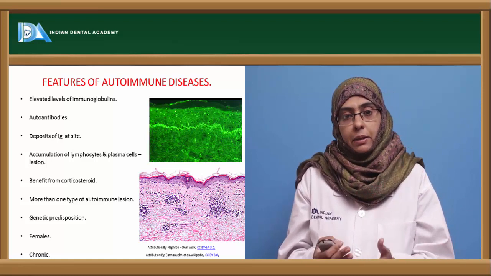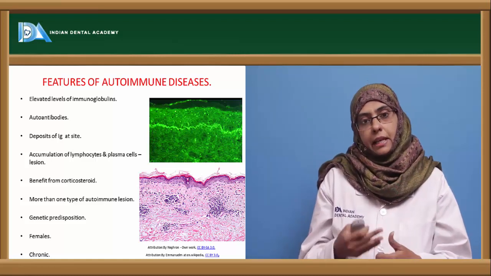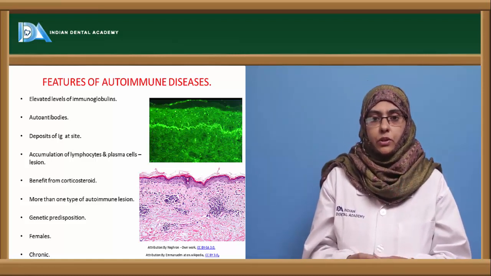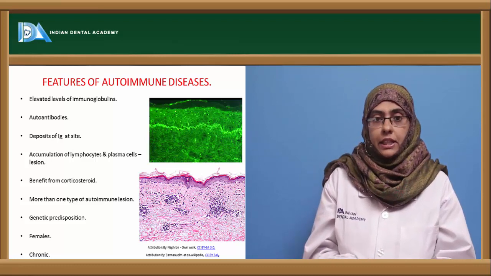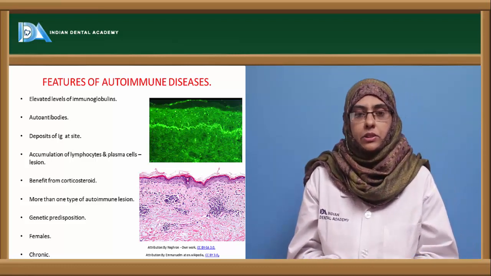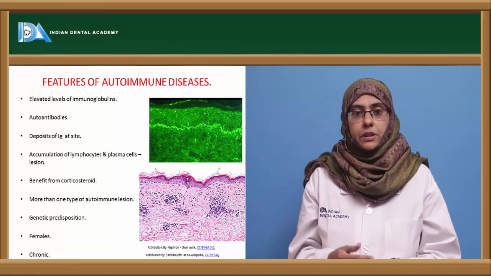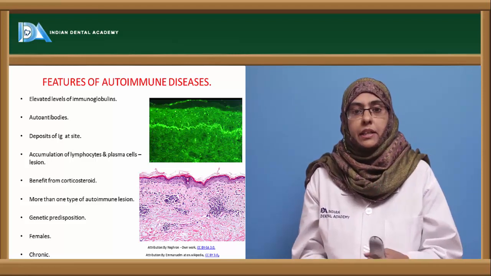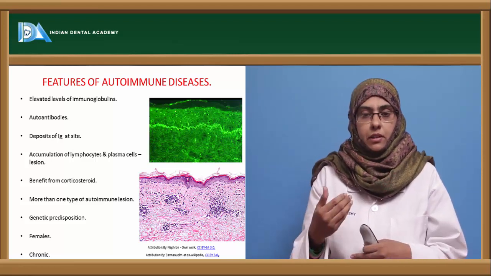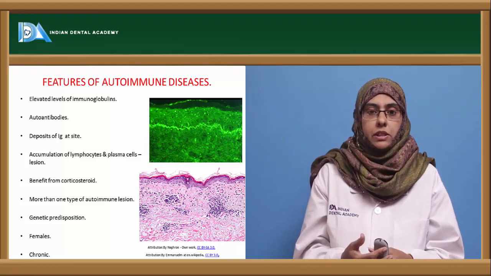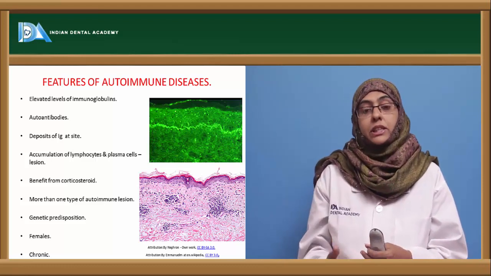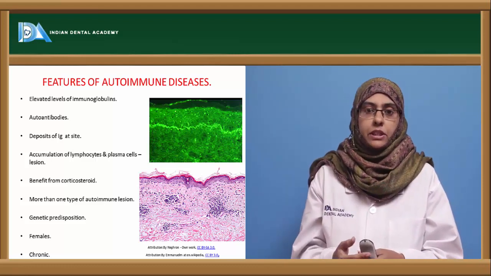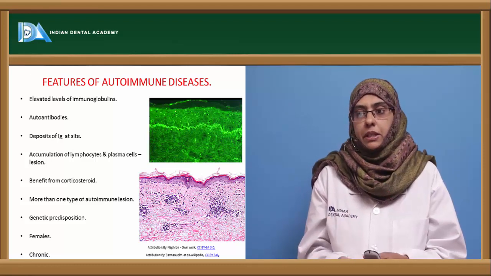So more than one type of autoimmune lesion can be associated in an autoimmune disease, and it is a genetic predisposition. That is, it is usually seen in persons who inherit it from their parents. It is not seen in all normal individuals, but mostly you can see these types of autoimmune diseases as a genetic predisposition.